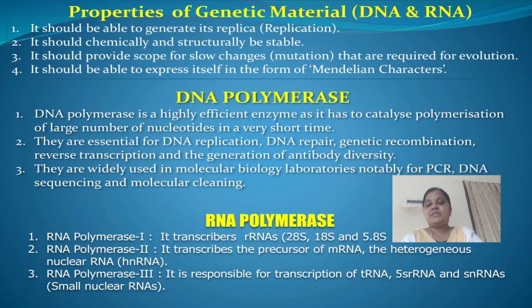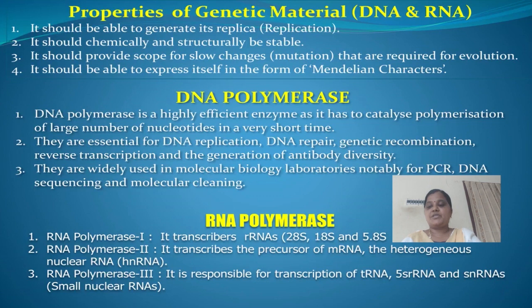DNA is dependent on RNA for the synthesis of proteins. The protein synthesizing machinery has evolved around RNA.